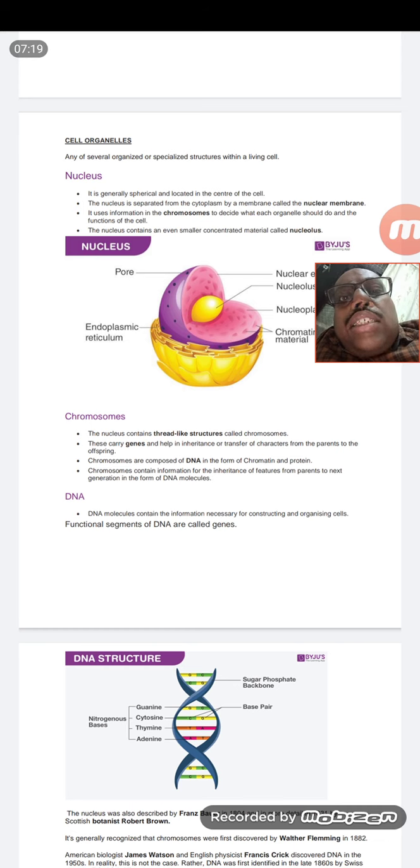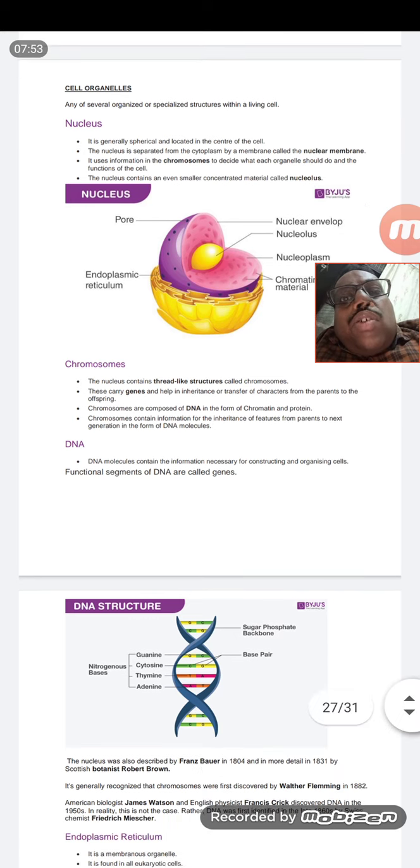And inside this nucleus there is a very highly condensed area which we call the nucleolus. It is responsible for the synthesis of RNA, ribonucleic acid, which is considered a messenger between DNA and protein. So this nucleolus is there, and it is very condensed. So this is the main structure of the nucleus.